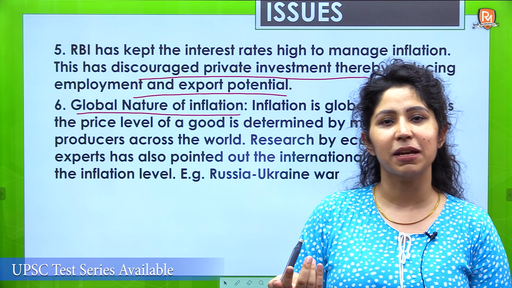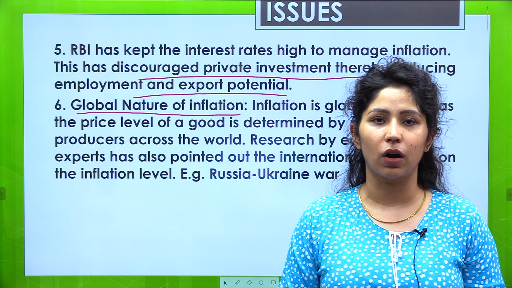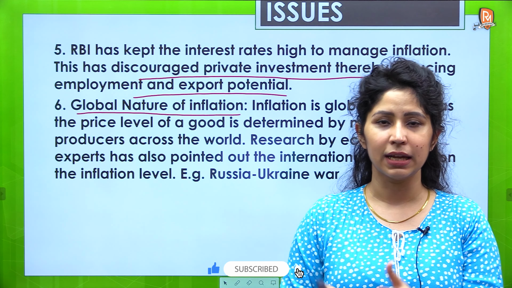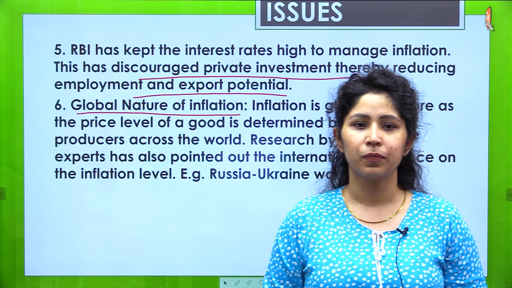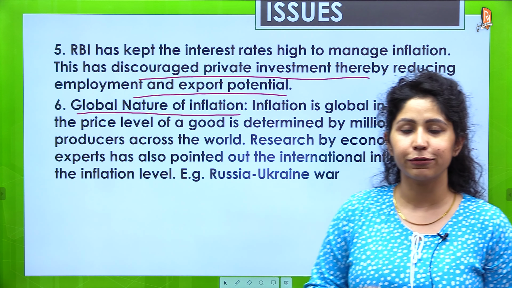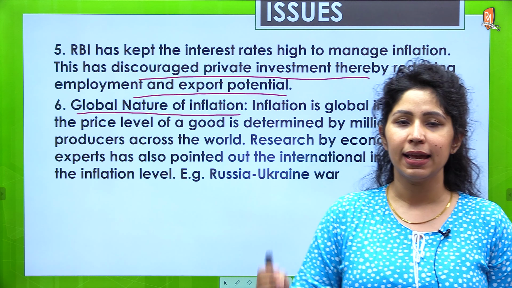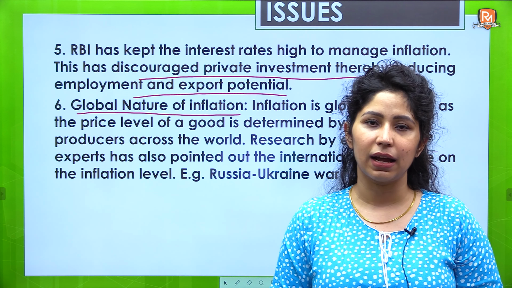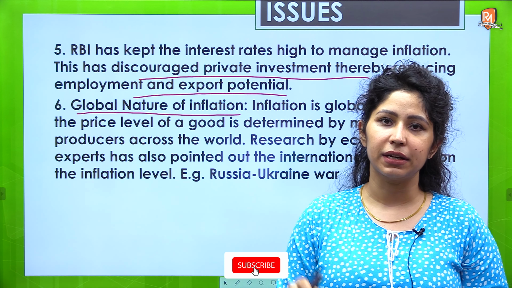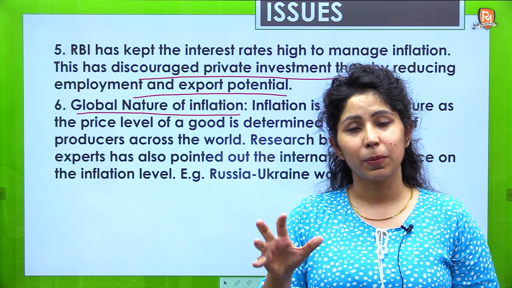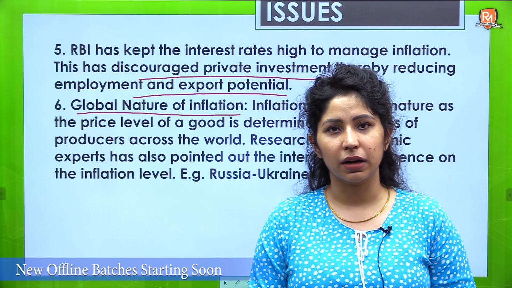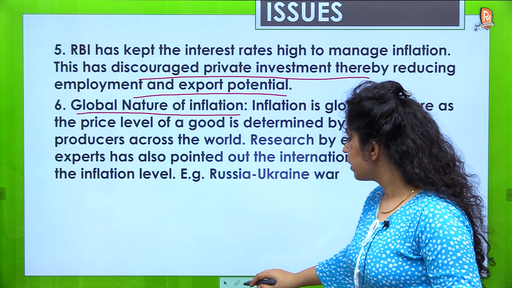Now, inflation targeting is a method to lead economic growth of the country in the long run, and if this method of inflation targeting is not serving the purpose of economic growth, then this is one such issue we need to look at. The sixth one is the global nature of inflation. If crude oil prices rise in the international market, if a war happens, for example the Russia-Ukraine war, or if anything happens in the United States of America, it impacts our prices, our exports and imports. The valuation of the rupee as compared to other hard currencies is impacted. So it is totally not in our control, because inflation is global in nature.